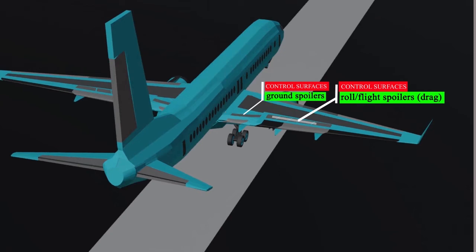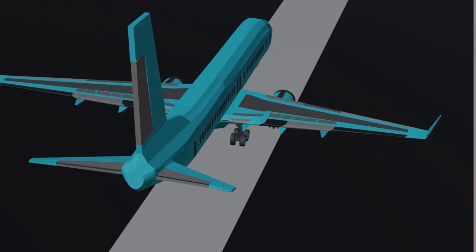They may be classified as ground or roll/flight spoilers. Ground spoilers are used in landing for decreasing landing ability without increasing speed. Roll and flight spoilers are used in aircraft to create reduction in speed of aircraft and assist in roll.